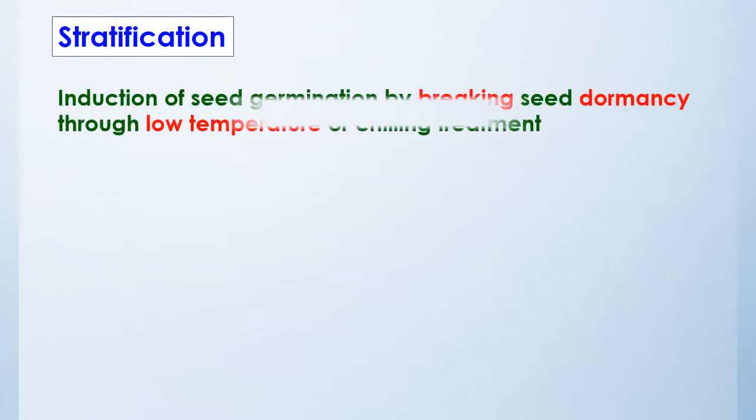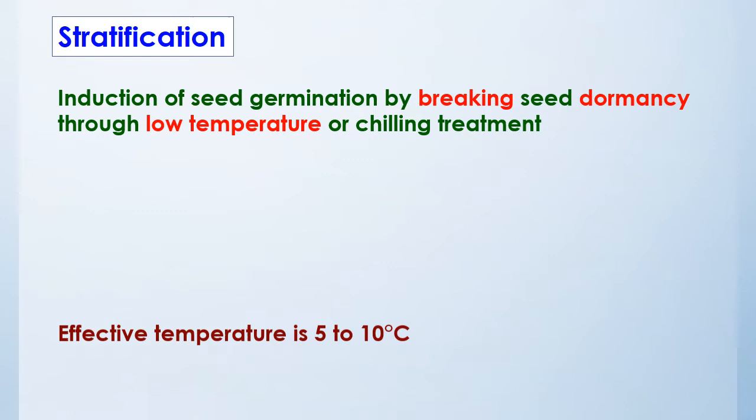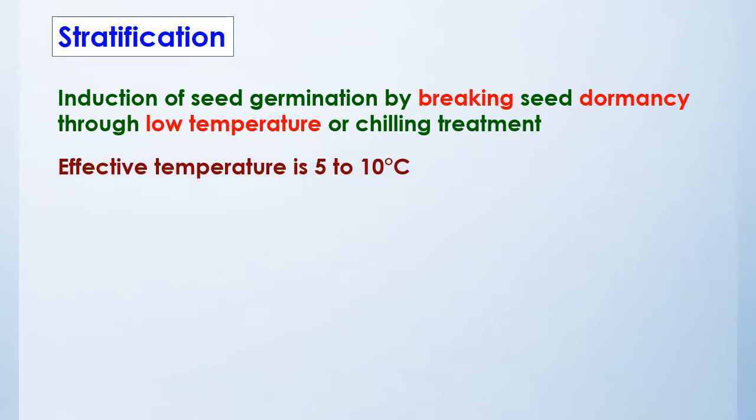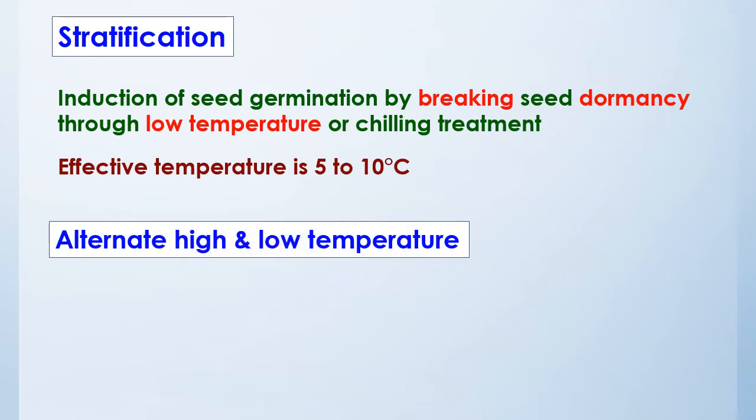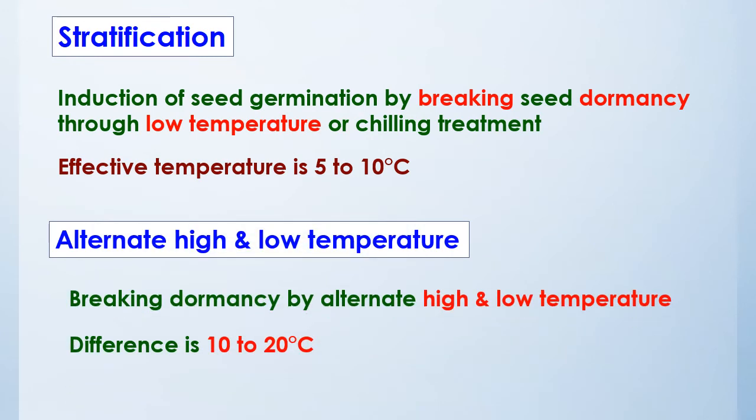Next, stratification. Stratification is the induction of seed germination by breaking seed dormancy through low temperature treatment or chilling treatment. The temperature range is between 5 and 10 degrees Celsius. This stratification method may help the seeds which require low temperature for germination. Next, alternate high and low temperature. Here the dormancy is broken by alternating high and low temperature, and the temperature difference should not exceed 10 to 20 degrees Celsius.